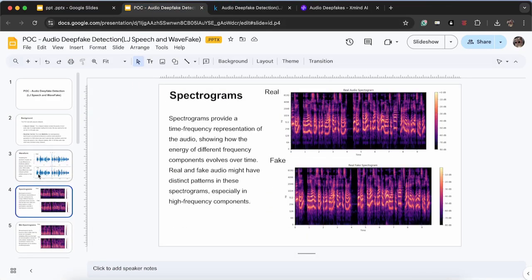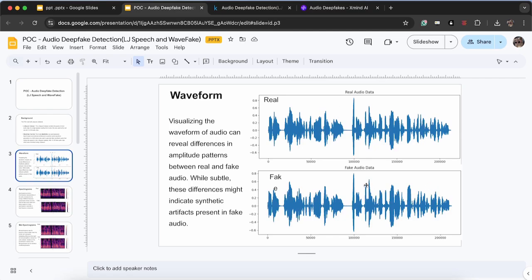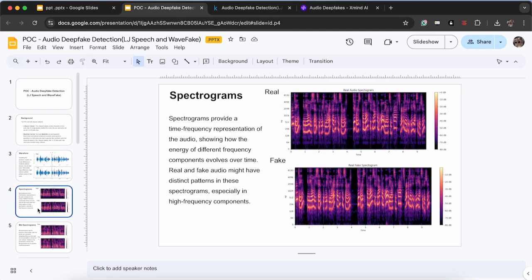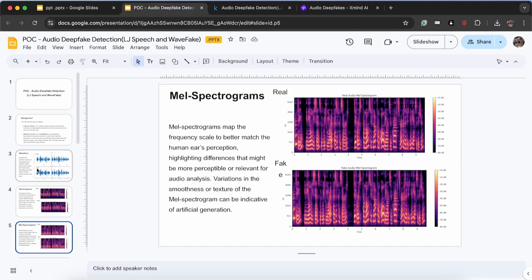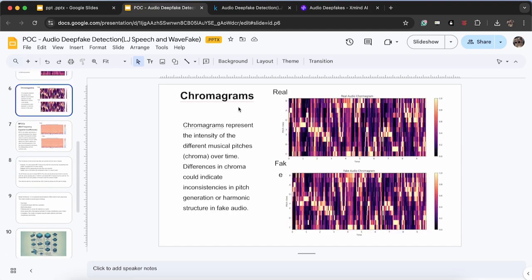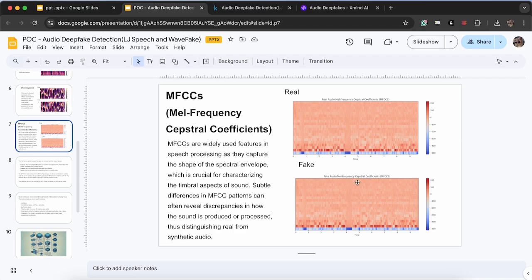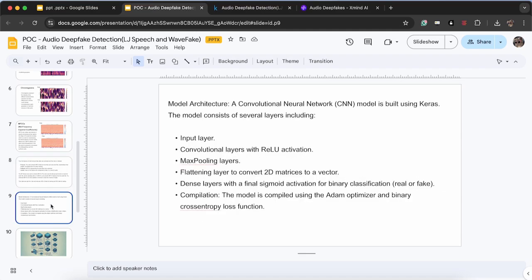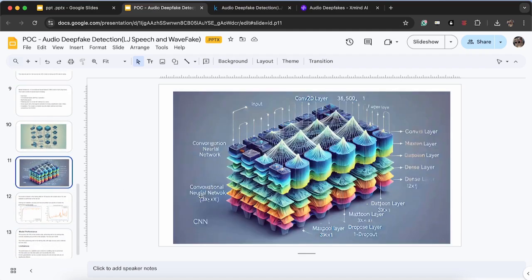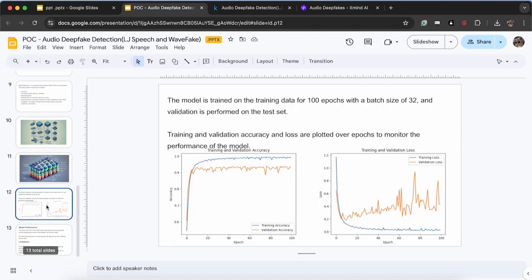So these are the real and fake waveforms. They basically look the same and they sound the same. So this is the spectrogram. This is the mel spectrogram. This is the chromagram, and then MFCCs. See, they basically look the same. They look the same if you look at this. So yeah, then I did my CNN layer and trained the model.